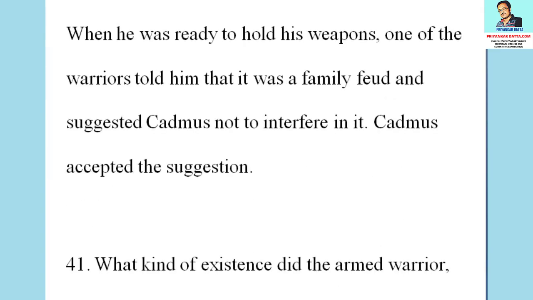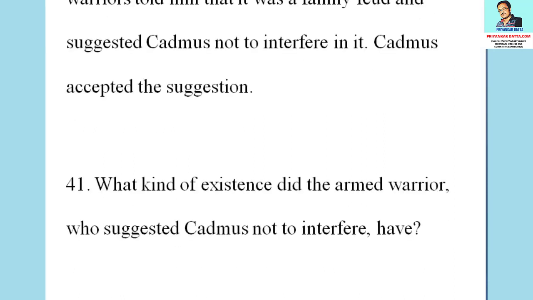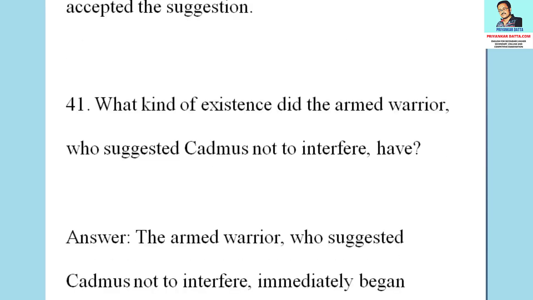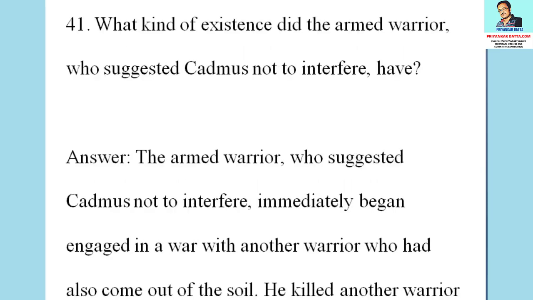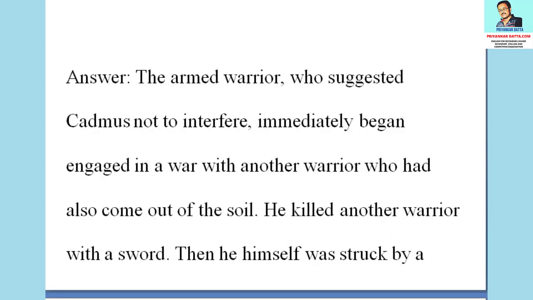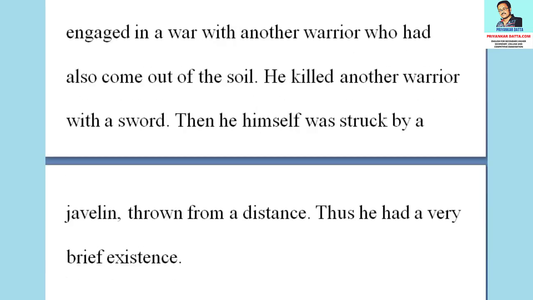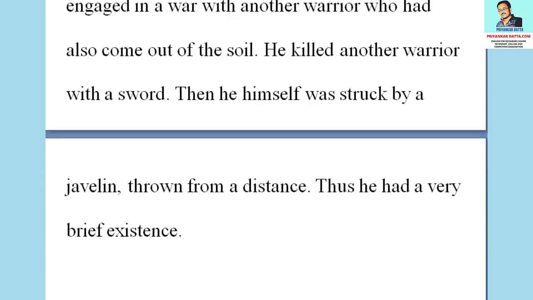Cadmus accepted the suggestion. The 41st question from this section is, what kind of existence did the armed warrior who suggested Cadmus not to interfere have? The answer to the question is, the armed warrior who suggested Cadmus not to interfere immediately engaged in a war with another warrior who had also come out of the soil. He killed another warrior with a sword. Then he himself was struck by a javelin thrown from a distance. Thus, he had a very brief existence.